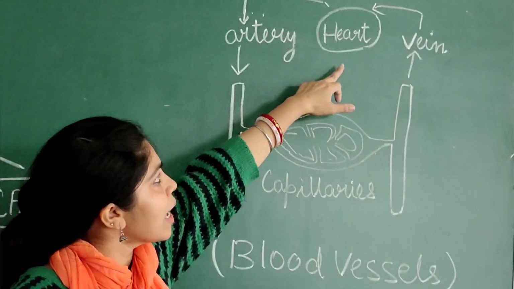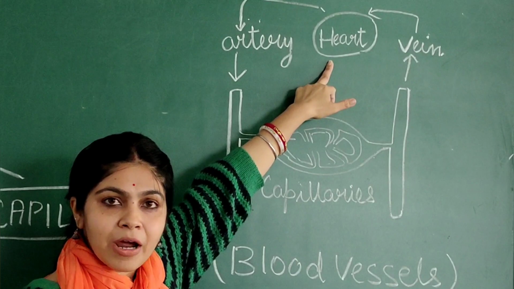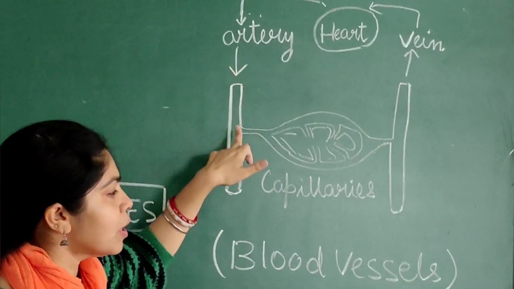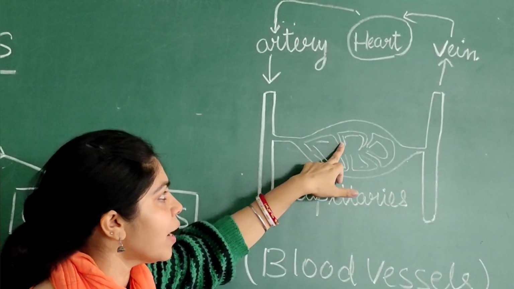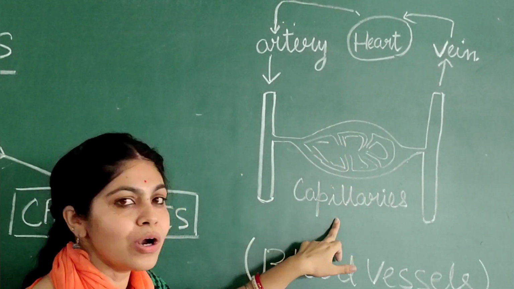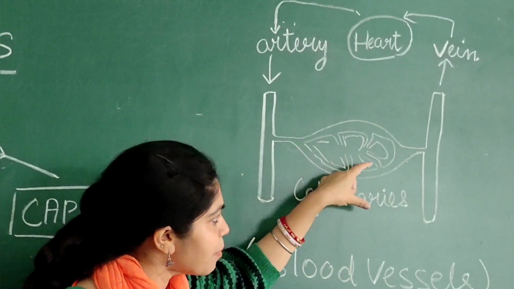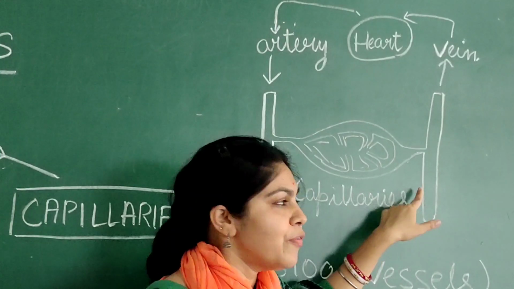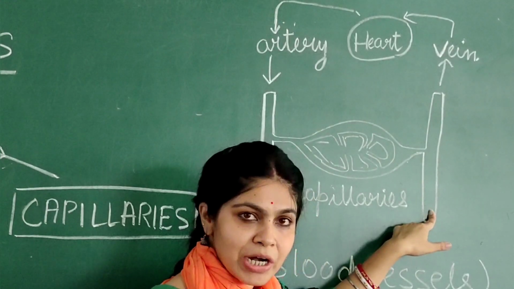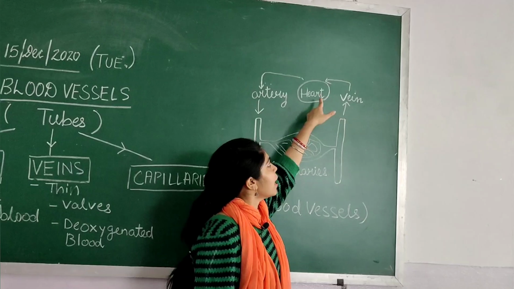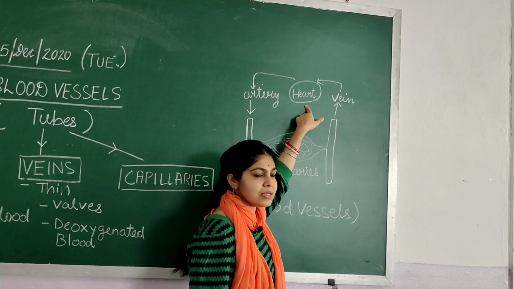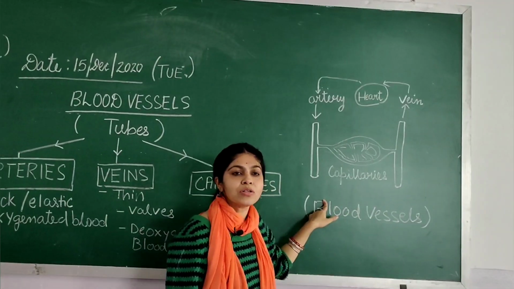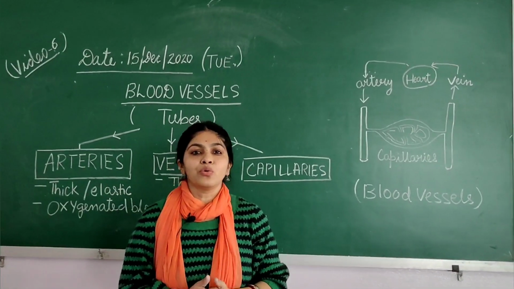The arteries carry pure or oxygenated blood from the heart to the body cells, and they again divide into finer small branches called capillaries, and when these capillaries connect together, they form veins. And what do the veins do? Veins carry the deoxygenated blood for purification and send it back to the heart. This is how they are interconnected and allow the circulation of blood throughout the body.